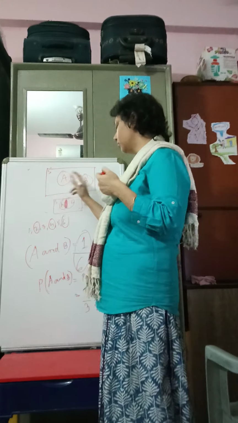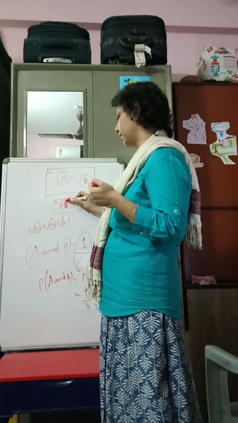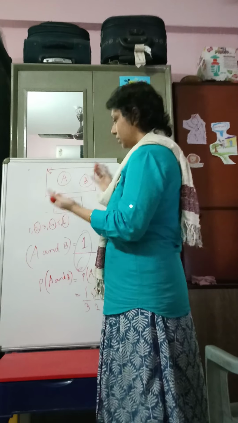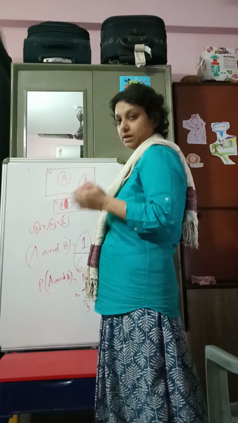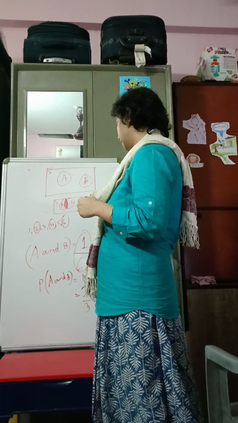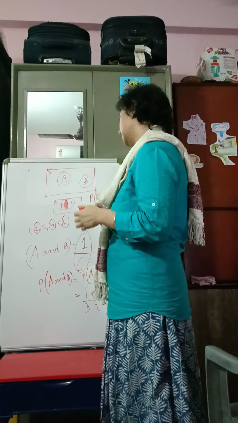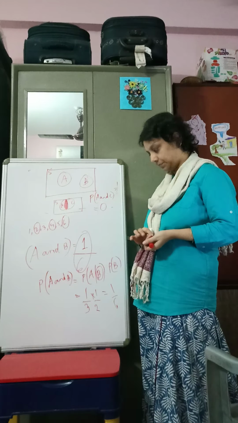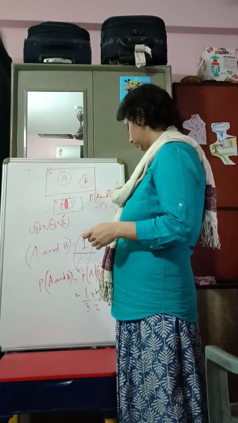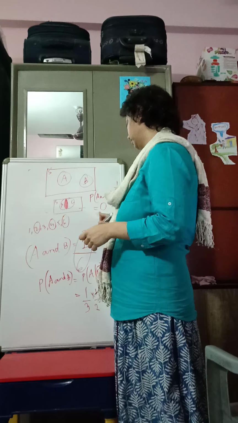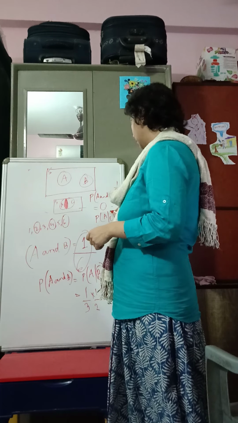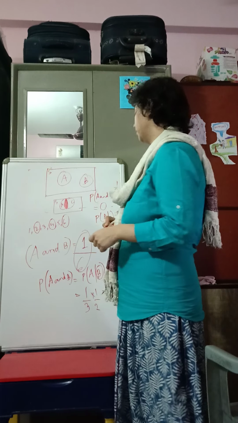For mutually exclusive events, this joint occurrence or intersection is actually the null set. There is no occurrence of this kind of area. So for mutually exclusive events, P(A and C) is equal to 0. In other words, P(A given C) would also be 0.